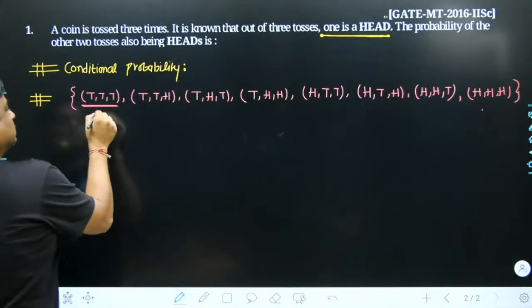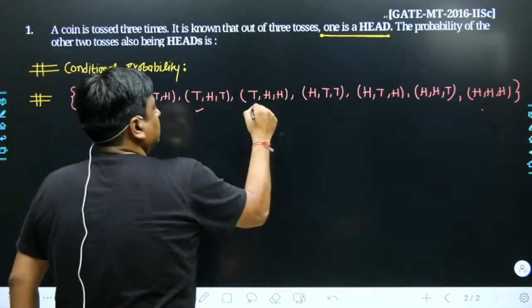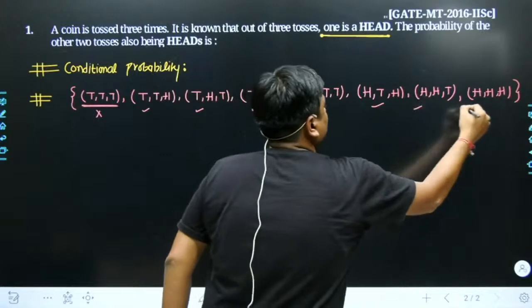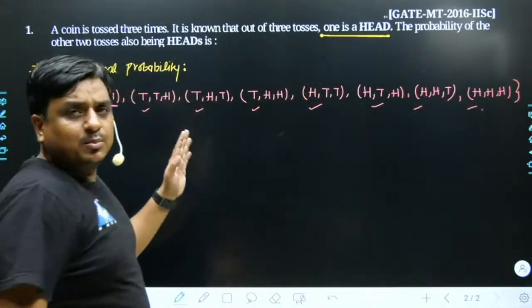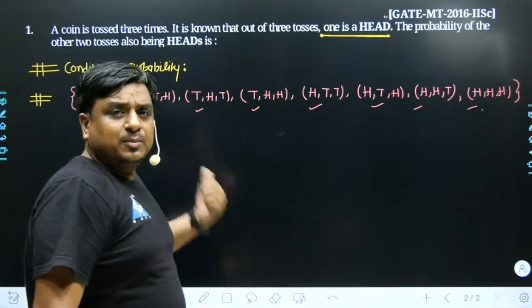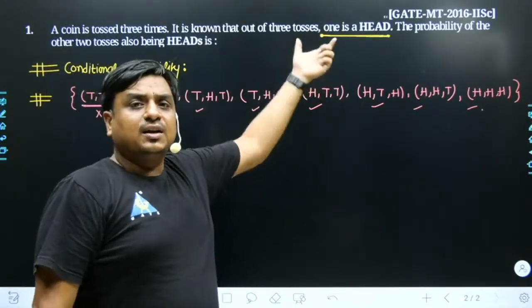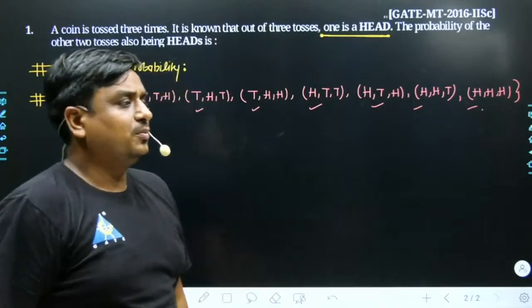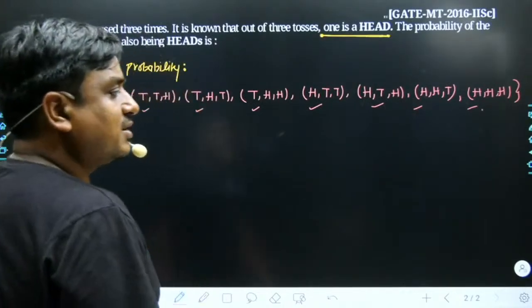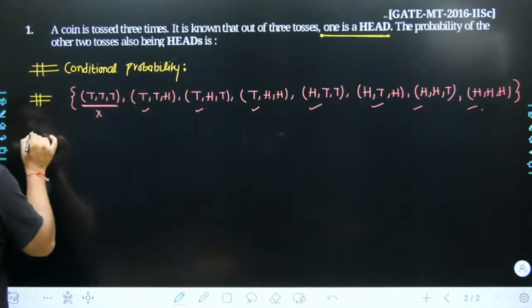No, sir. This, yes, sir. This, yes, sir. Yes, yes, yes. Why? I have taken the remaining 7 events. Why did I leave the first event? Because the first event does not satisfy the condition supplied along with this problem. Did you understand what I am saying?